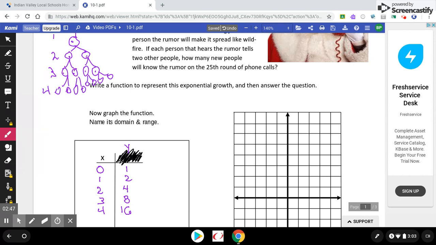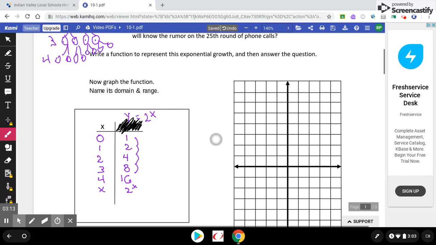So I would hope that you would see a pattern here, which, based on any number of phone calls, this guy is doubling each time. So if you're doubling it, that's like taking a 2, double, and using an exponent to tell you how many times you're doubling it. So that would have been the function that we're trying to come up with. So y equals 2 to the x power.